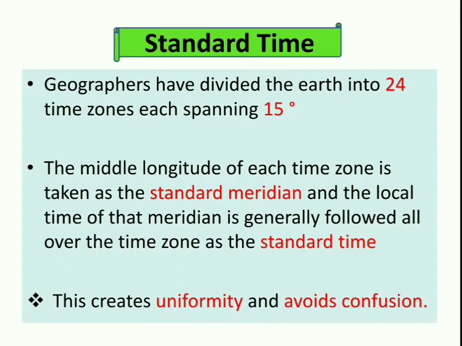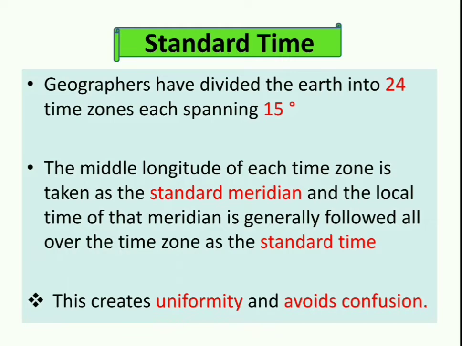Standard time. Geographers have divided the Earth into 24 time zones. See, Earth takes 24 hours to complete one circle. So what geographers have done is divide the Earth into 24 time zones, and each time zone is of 15 degrees. Or in other words, after every 15 degrees, a 1 hour time difference comes.